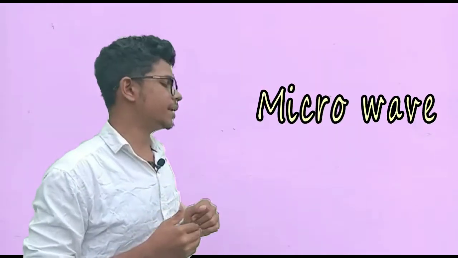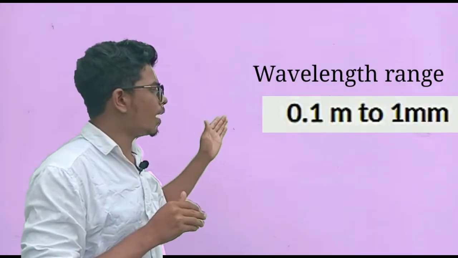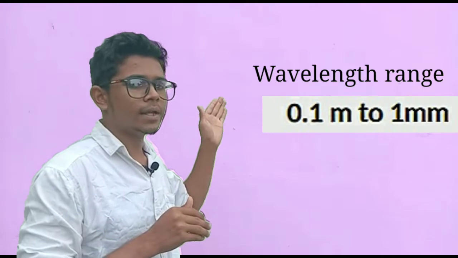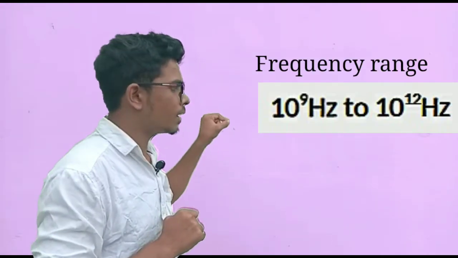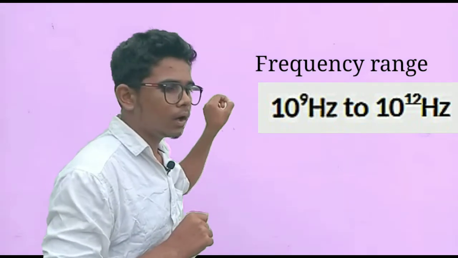Okay, the next wave is the microwaves. The microwaves have a wavelength range from 0.1 meter to 1 mm and a frequency range of 10 power 9 hertz to 10 power 12 hertz. They are used to produce electrical oscillations in circuits.